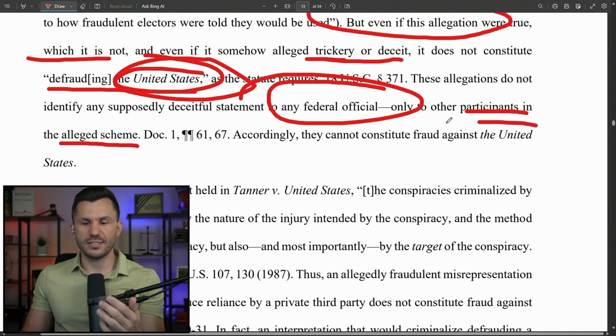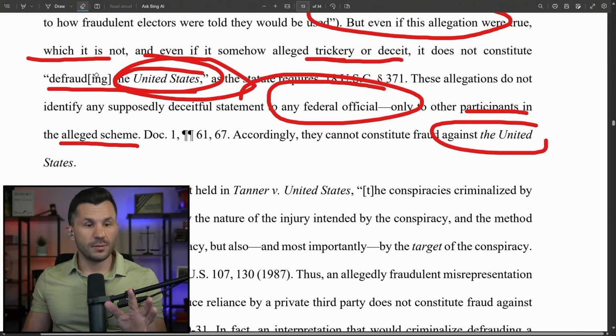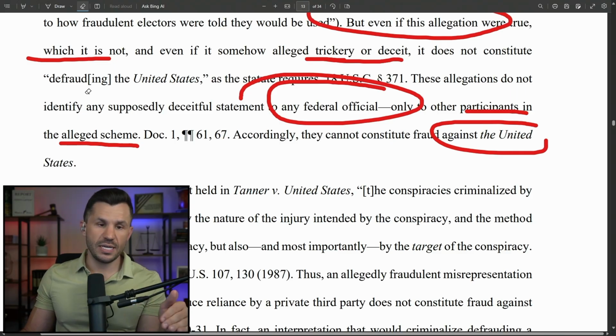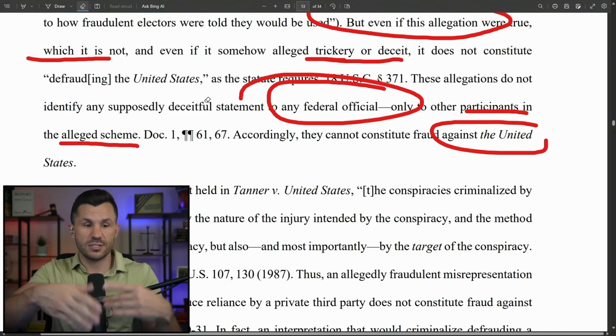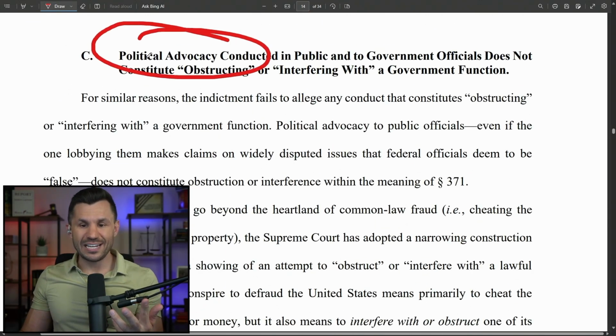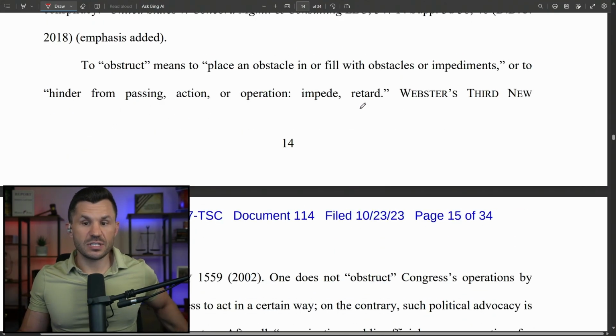So basically, what they're doing is attacking every element of the law, right? So here you can see it's defrauding the United States. What does defrauding mean? What does the United States mean? And what was the actual conduct that happened here, and does it apply? They say the Supreme Court gave us some rulings on it, and that political advocacy is not interference with a government function. They say to obstruct anything, they give us some actual definitions.